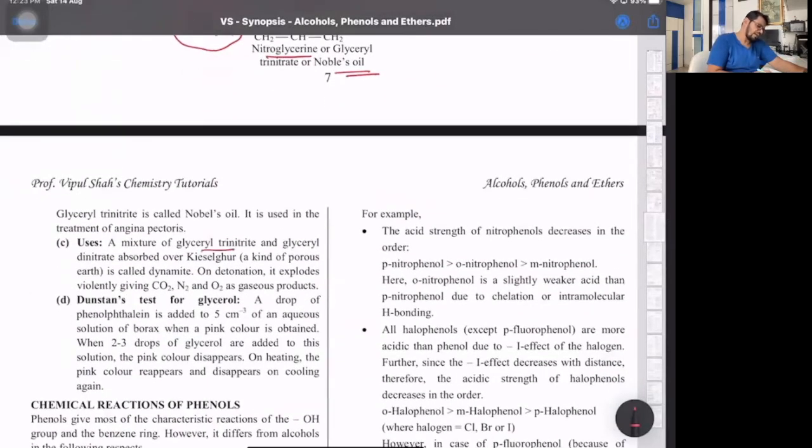A mixture of glyceryl trinitrate and glyceryl dinitrate absorbed over kieselguhr. Kieselguhr is basically a type of silico-aluminate. On detonation, it is used as an explosive. It detonates to give CO2, nitrogen, and oxygen gas. Then Dunstan's test for glycerol, that's an extra reaction. We don't have it, so don't bother with that. That's okay.